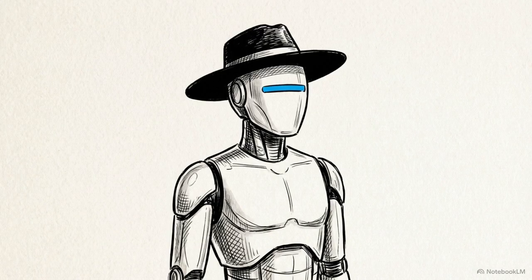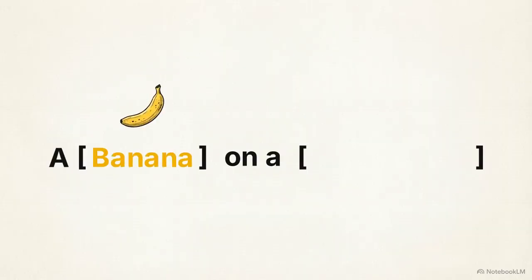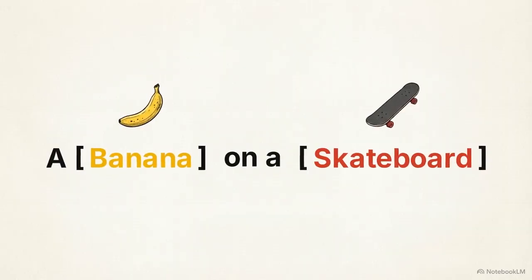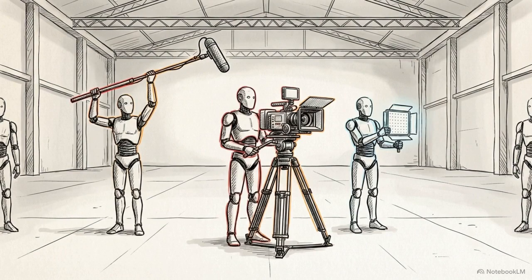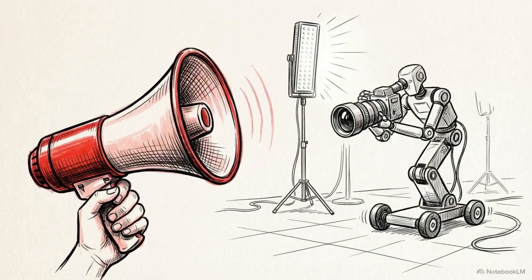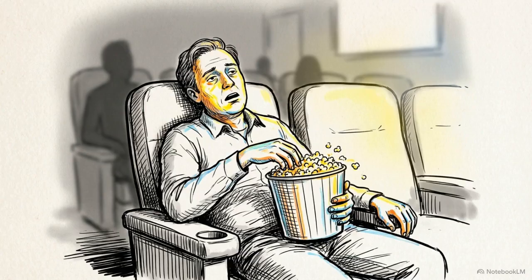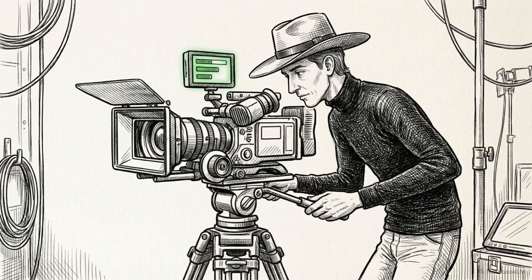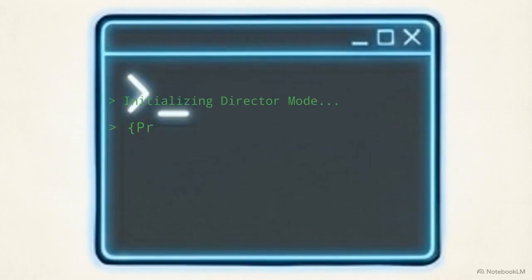It cannot read your mind, so when you provide incomplete information, it is forced to guess to fill in the blanks. To get better results, you have to think of the AI as a highly skilled but entirely literal production crew. They have the tools to build any set you want, but they will stand around doing nothing useful until the director gives them specific, actionable cues. When you move from being a passive spectator to an active director giving precise instructions, you finally gain leverage over the machine's literal nature. You provide those instructions through prompting.